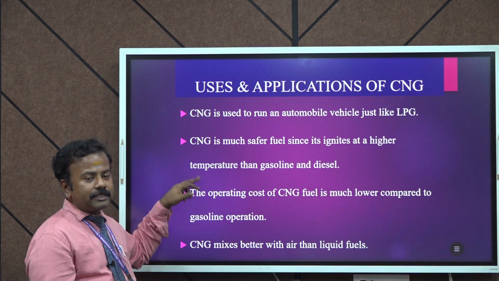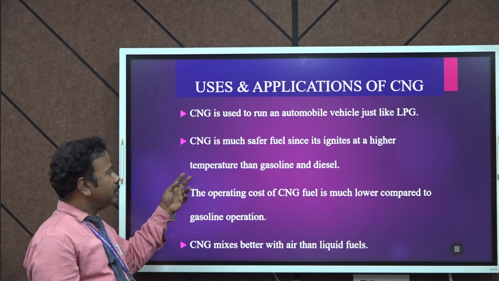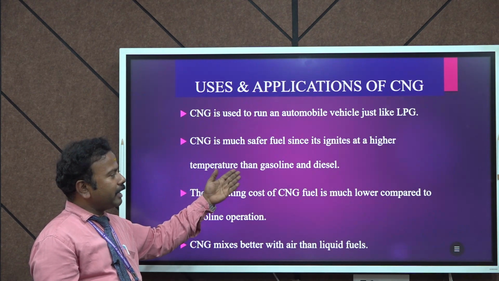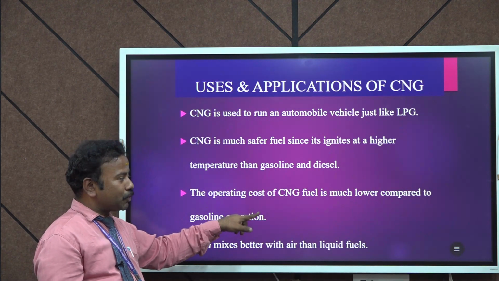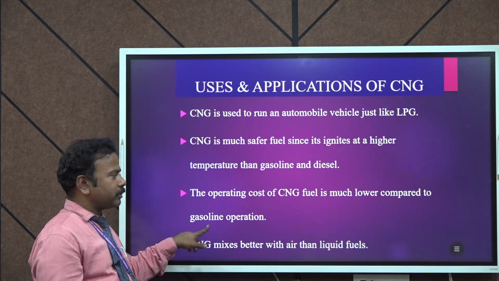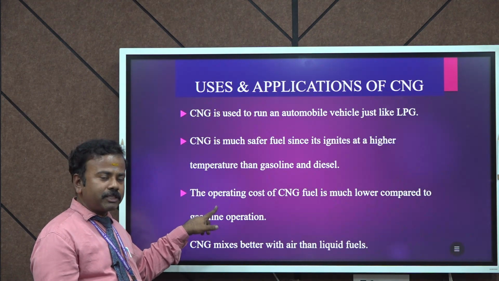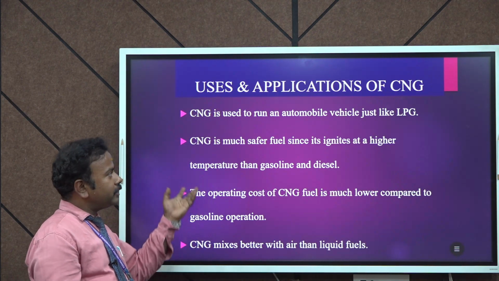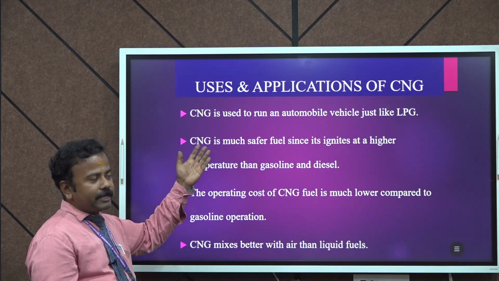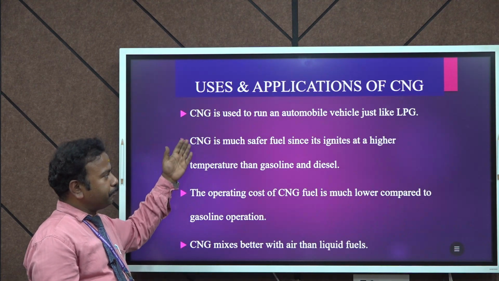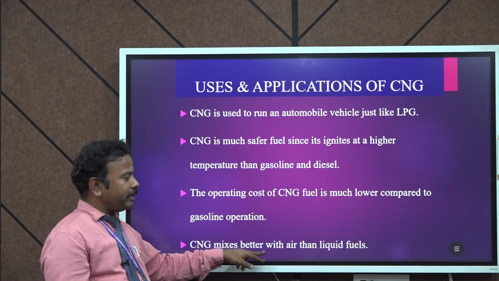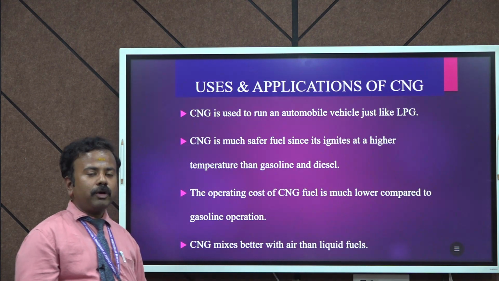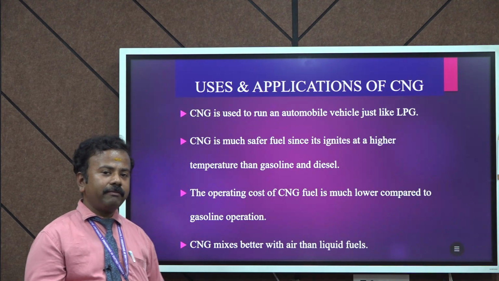The operating cost of CNG fuel is much lower compared to gasoline operation, so it is cheaper. CNG also mixes better with air than liquid fuels, so it readily mixes with the air and acts as a fuel.